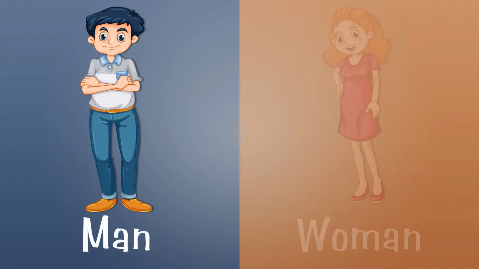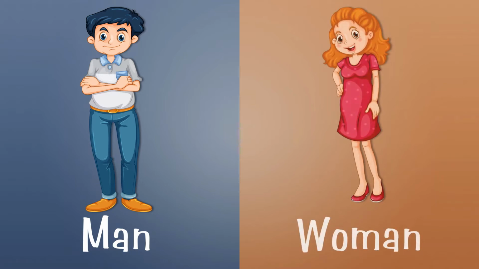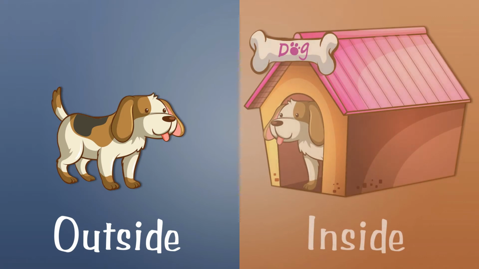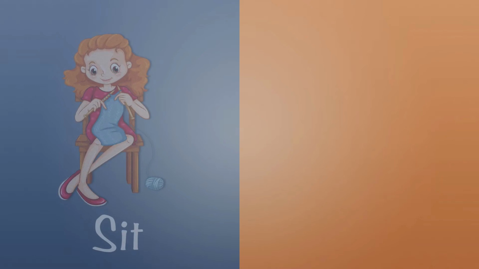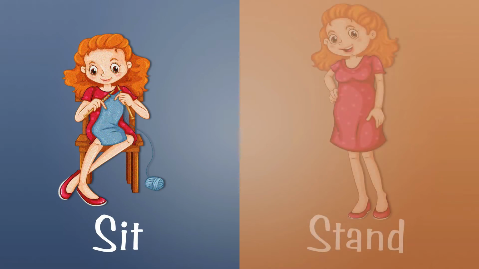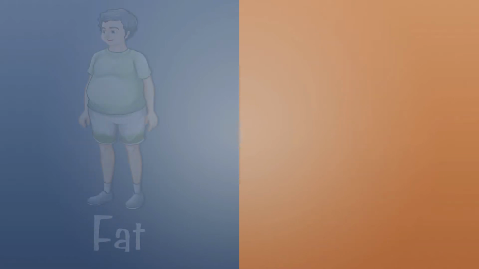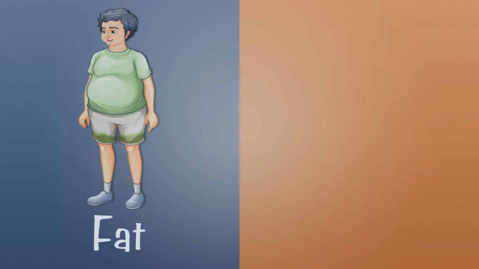Man. The opposite word of man is woman. Outside. The opposite word of outside is inside. Sit. The opposite word of sit is stand. Fat. The opposite word of fat is thin.